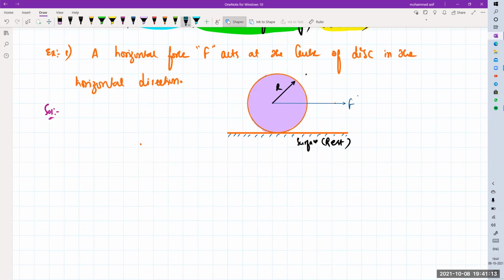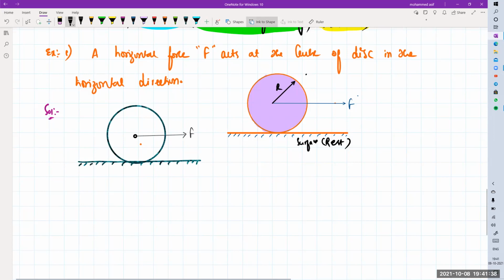this body. I'm roughly drawing the diagram here right now. This is your horizontal surface, and the forces acting on that one. One is the force acting towards the center, that is nothing but equal to your F. It is moving in the circular path, but it is also rotating with angular acceleration alpha. Friction is acting on this body at this point. So friction is in the backward direction, that is nothing but equal to your f.